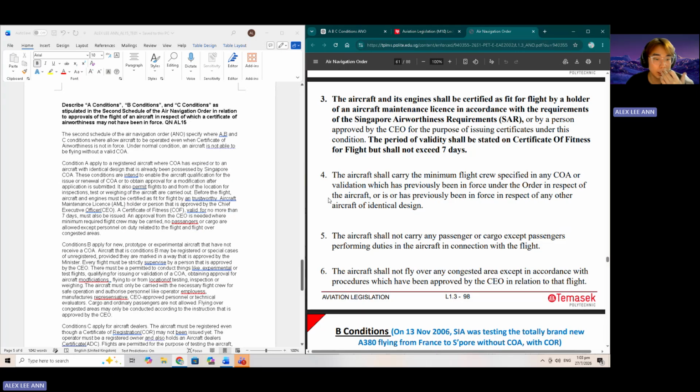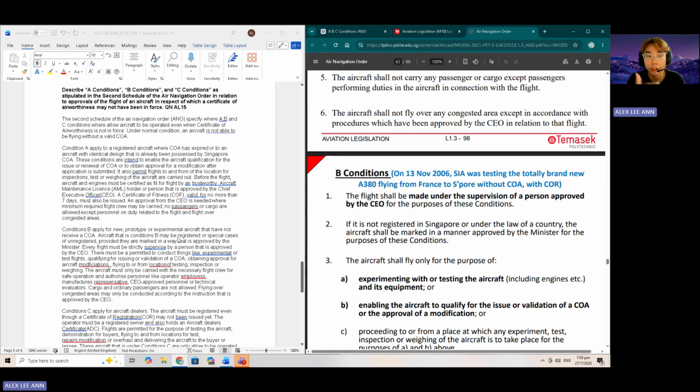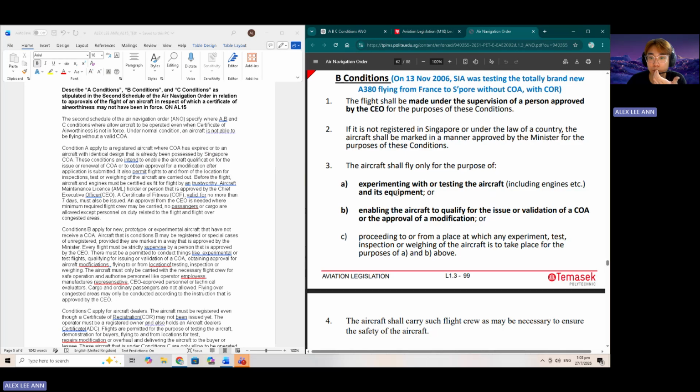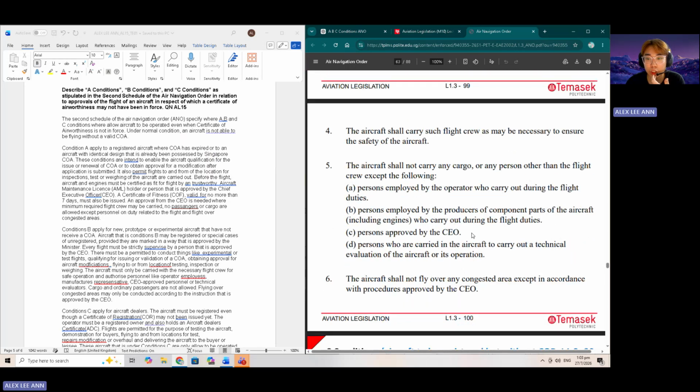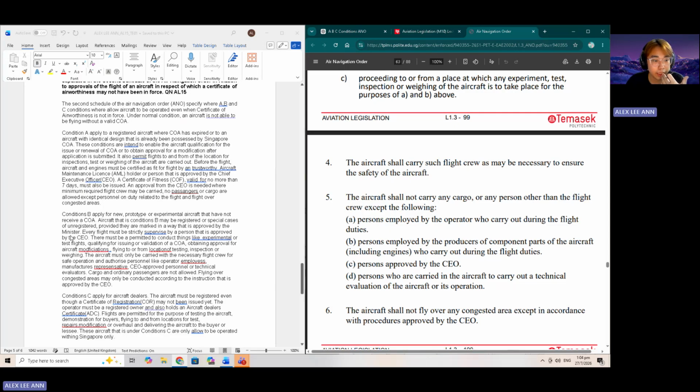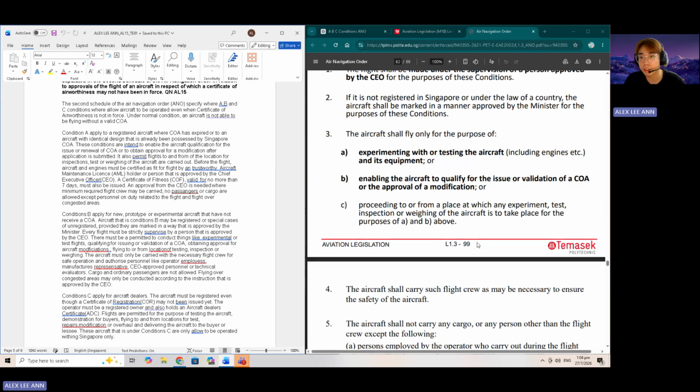Same goes for condition B. When I scroll down, it applies to a new prototype experimental aircraft that has not been received or registered by COA. So these are special cases. And then there you go, made under supervision approved by the CEO. The purpose is experimenting or testing. So this is where I found the experimental testing flight qualification issue. This is where I found all of it in these notes.